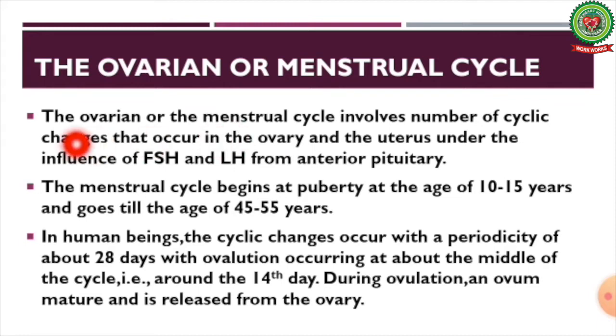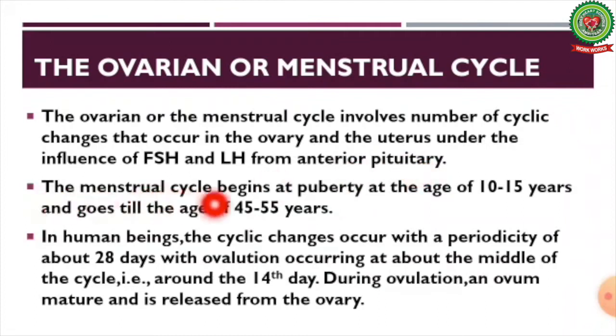The ovarian or the menstrual cycle involves a number of cyclic changes that occur in the ovary and the uterus under the influence of FSH, follicle stimulating hormone, and LH, luteinizing hormone from the anterior pituitary gland.